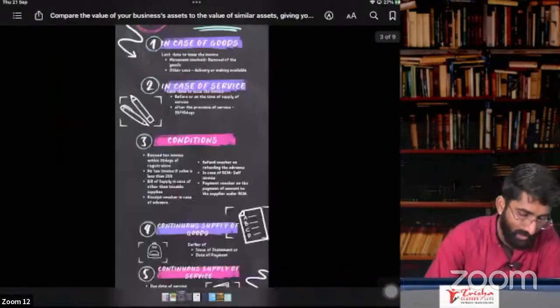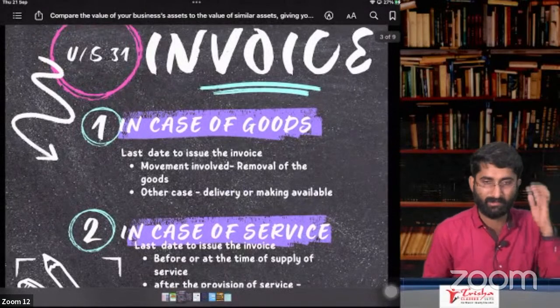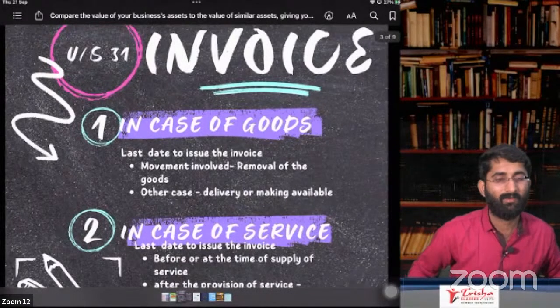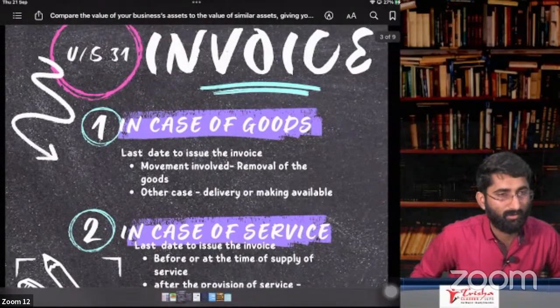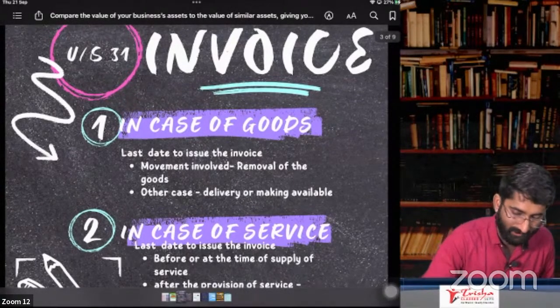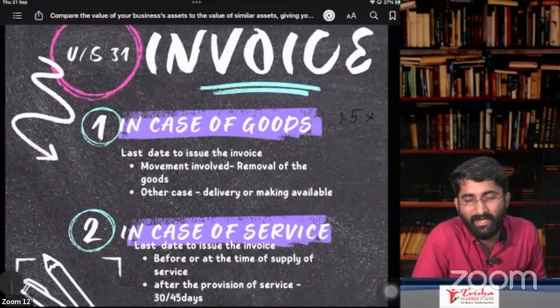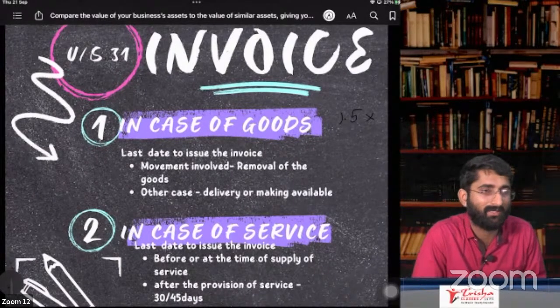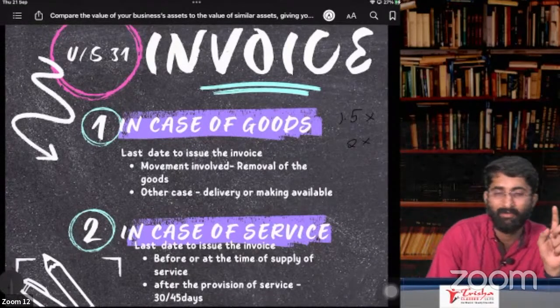Now we have to go for invoice. Already we discussed some of the points in invoice. Section number 31, that is about invoice. We'll do it. People, how is it going? What you have to do now? This revision lecture, which is there on YouTube, you can put it into 1.5x and listen to it, so that every day you are spending 1 hour on this revision. If you put it into 2x, 2 hours of revision will be done in 1 hour.